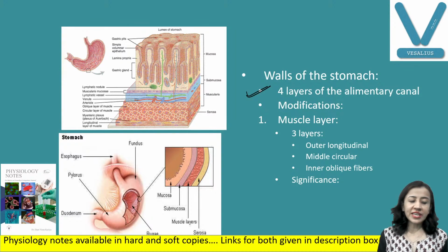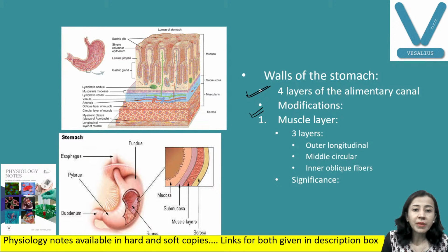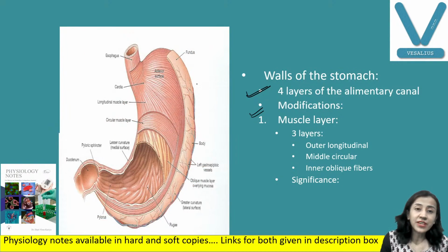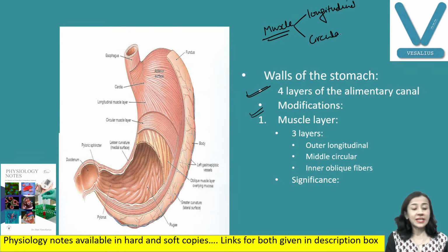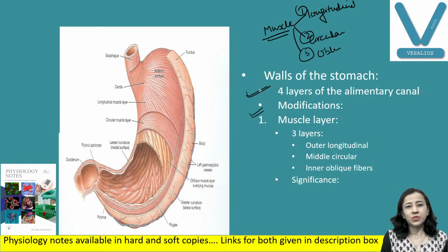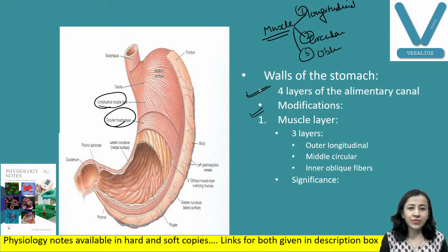But now, which are the modifications? Modifications are: number 1 is your muscle layer. I'll show you this thing. As we have discussed, mucosa, submucosa, muscle layer. In the muscle layer, we have longitudinal outer layer, and the inner one is circular. But here in stomach we have 3 layers: outer longitudinal, middle circular, and inner one, that is oblique layer. You can see here, this is longitudinal outer, middle circular, and inner one is oblique layer.